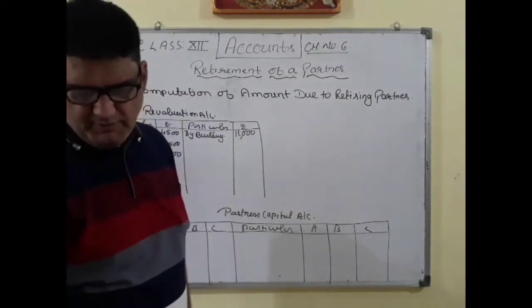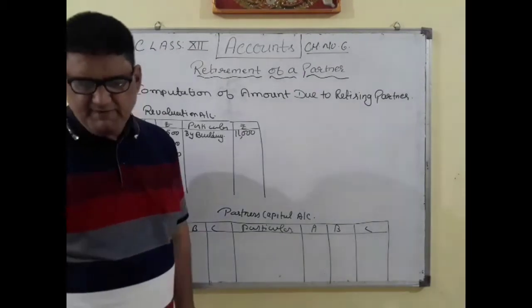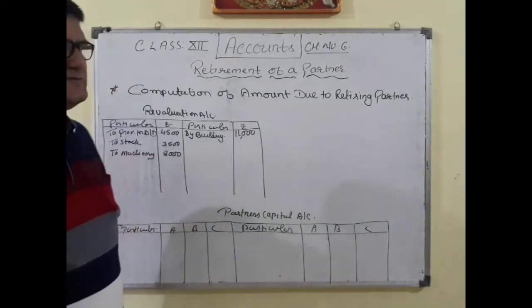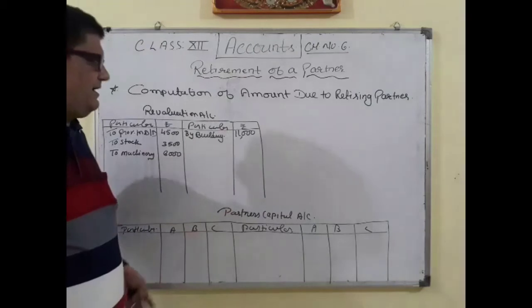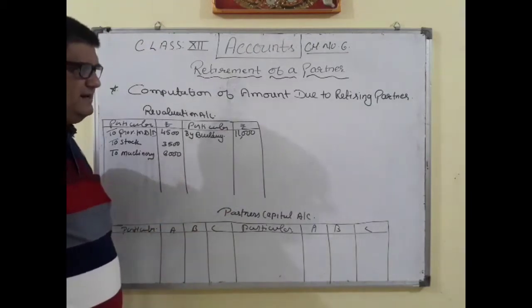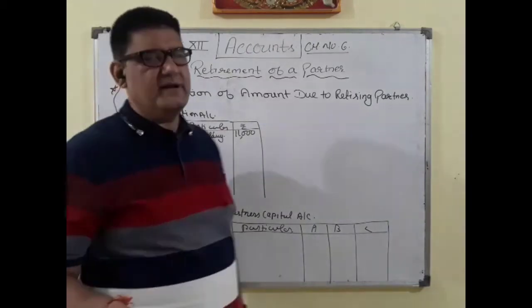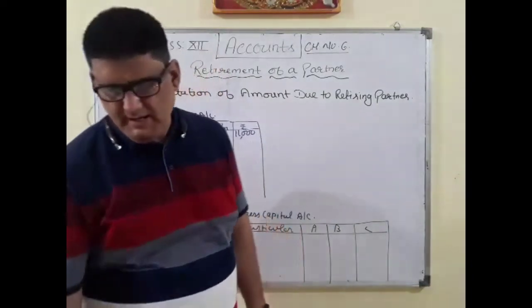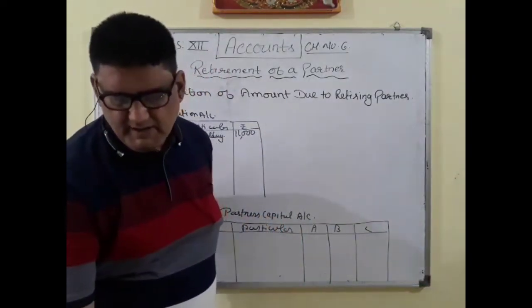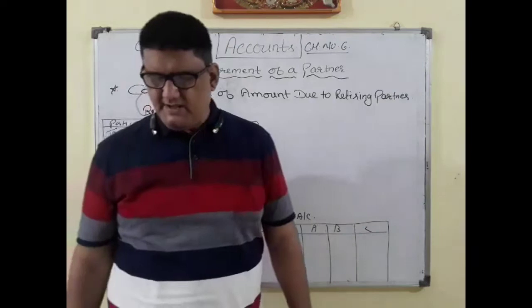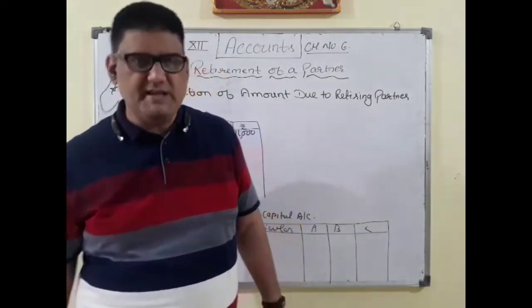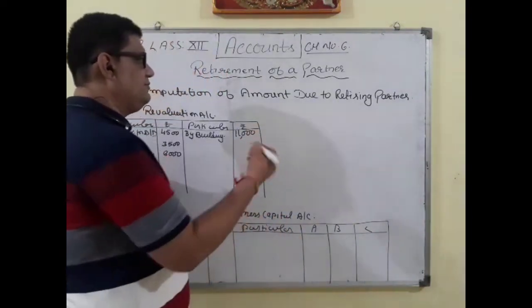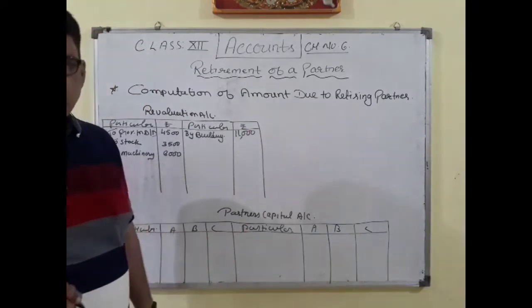Then it is said goodwill of the firm is valued at 1,50,000. This is the firm's goodwill, and we have to find out C's share of goodwill, and then how that share will be compensated by A and B. It is said that A and B will continue to carry on the business and shall share profit and losses equally. So the future ratio of A and B will be equal.